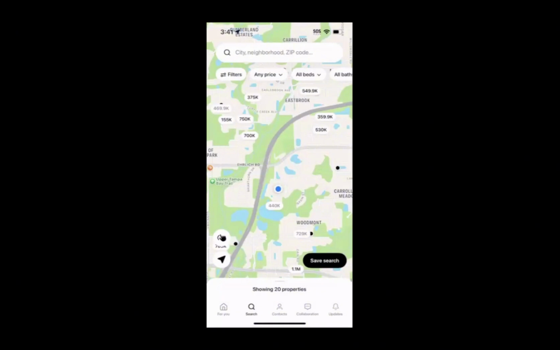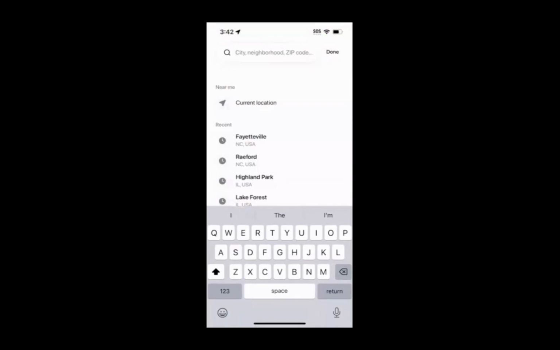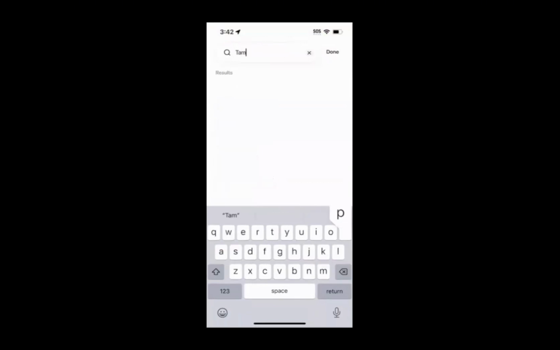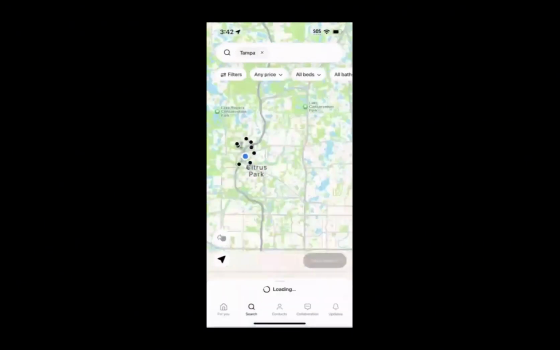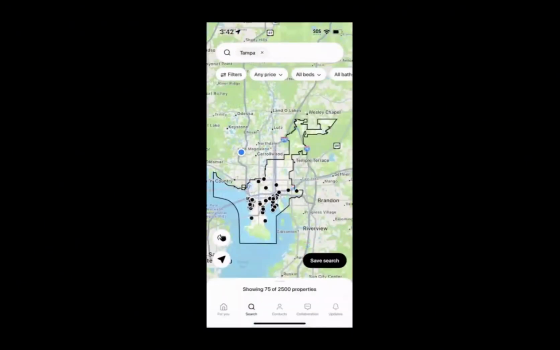Starting at the top of the screen, you'll see a search bar up there. If I click into the search bar, as an example here, I'll enter in Tampa, Florida. And when I select Tampa, you'll see that area automatically gets outlined on the map. This is one way for you to set up your outlines for any saved searches by just entering it in the search bar. Additionally, you can combine up to 10 separate areas within that search bar.